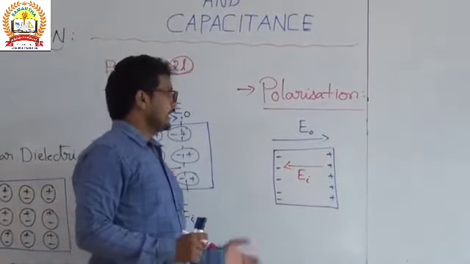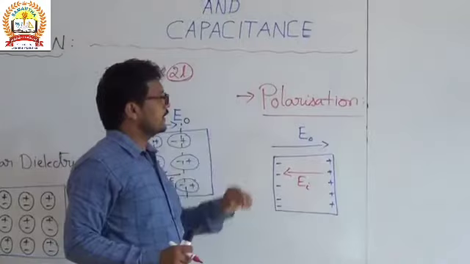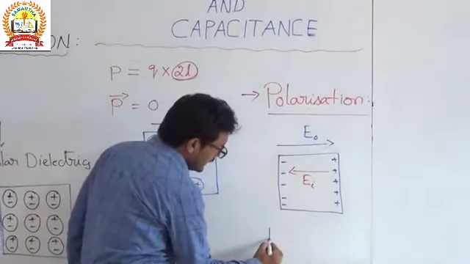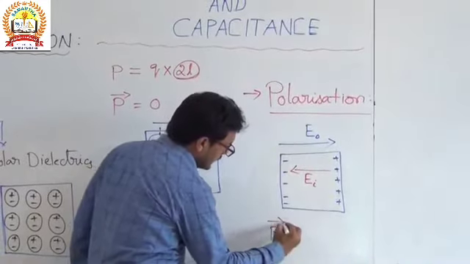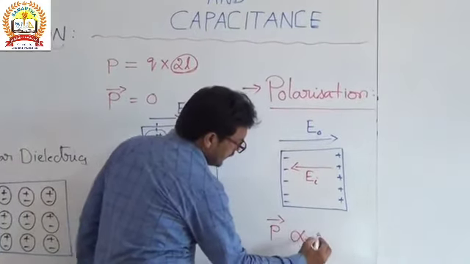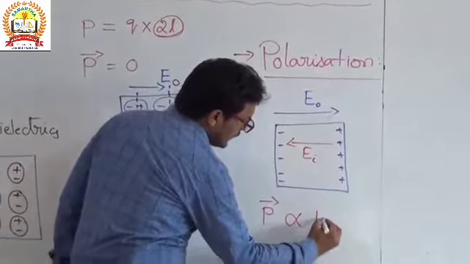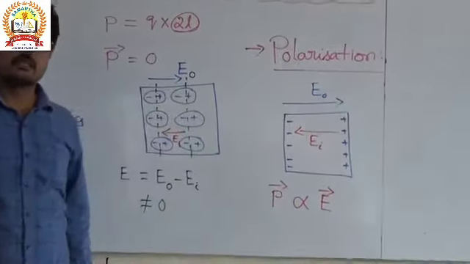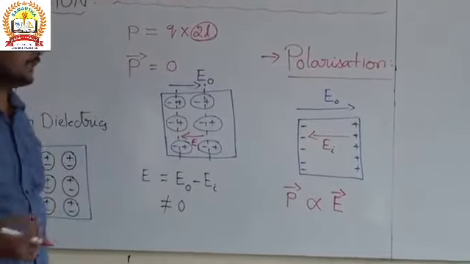Or in another way, we can define that the polarization vector is directly proportional to the electric field. So when the electric field increases, polarization also increases.